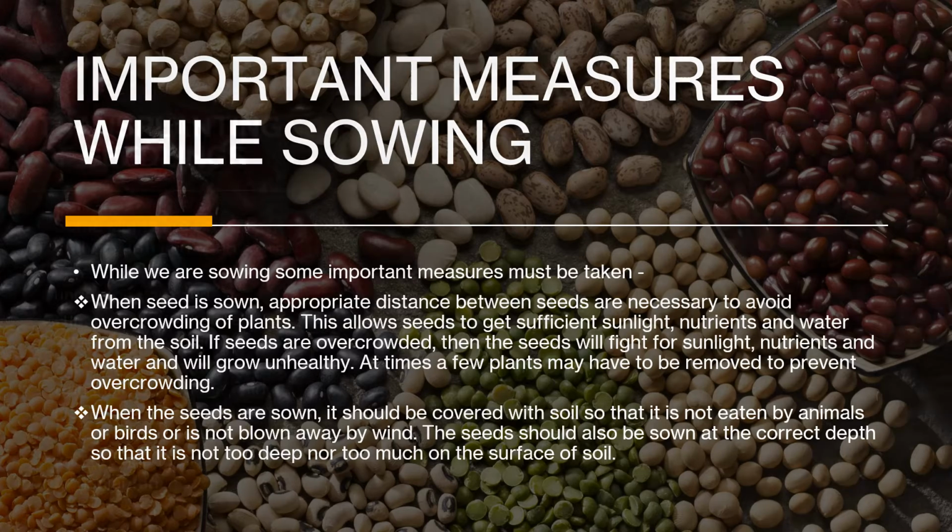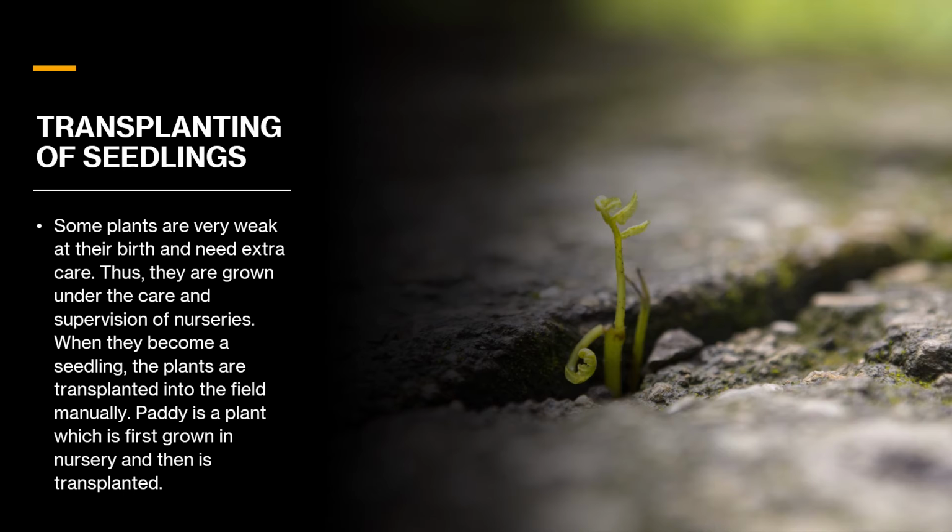So the next process, yeah, before going to the process, we'll learn an extra piece of knowledge, that is transplanting of seedlings. It will be there in your textbook that some plants are very weak at their birth and need extra care. Thus, they are grown under the care and supervision of nurseries. When they become seedlings, the plants are transplanted into the field manually. Paddy is a plant which is first grown in a nursery and then transplanted, and it will be there in your book also. This is done in many areas of our country too.